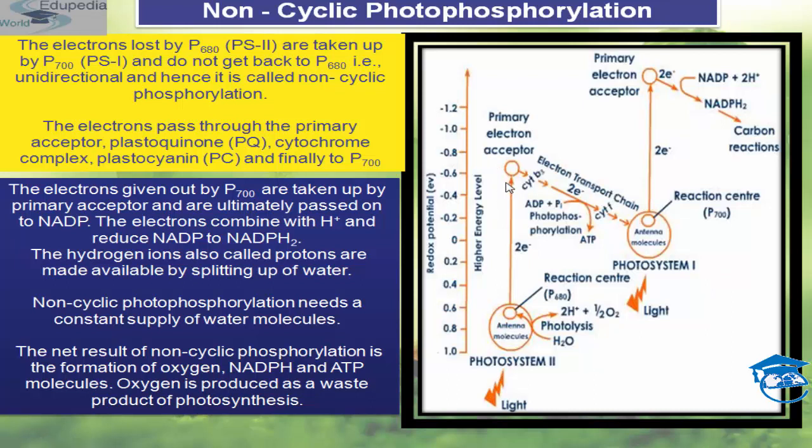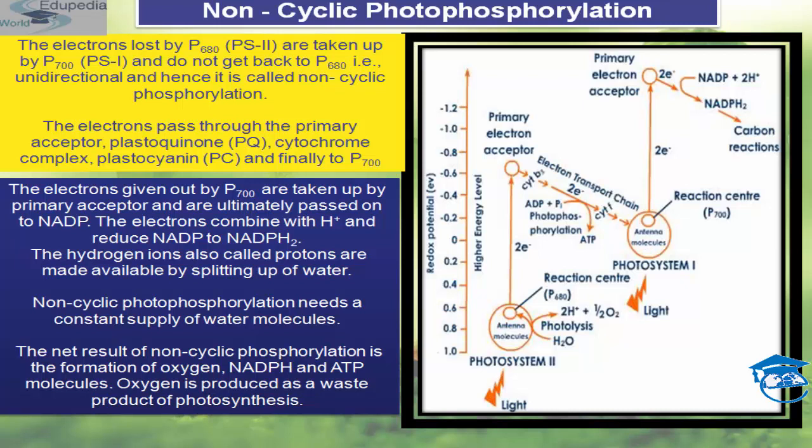Then the electrons pass through the primary electron acceptor to the plastoquinone, then to the cytochrome complex, and then to the plastocyanin, and then finally to P700, that is your PS1, students.